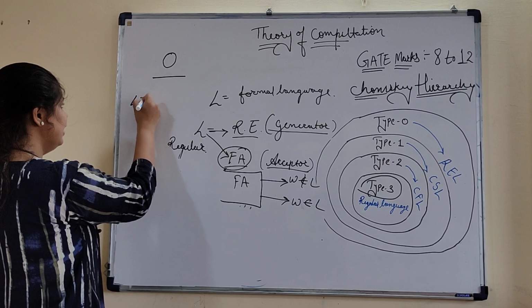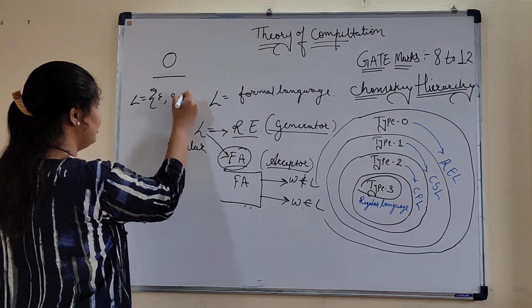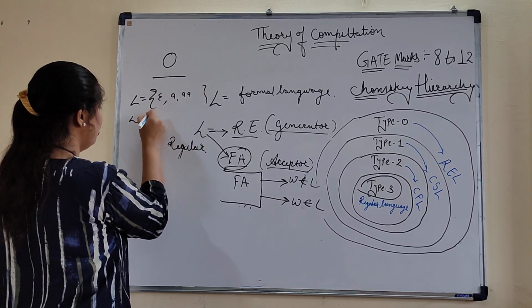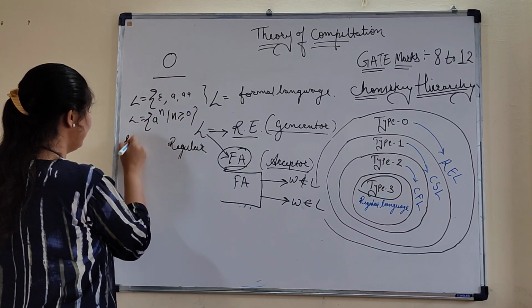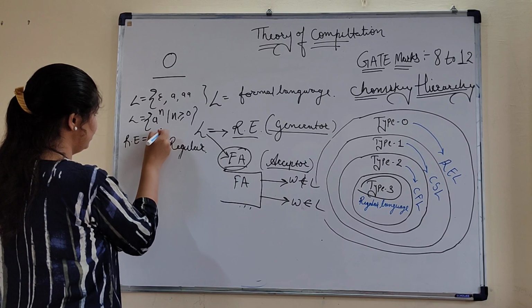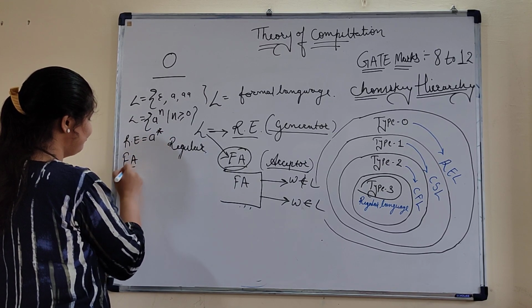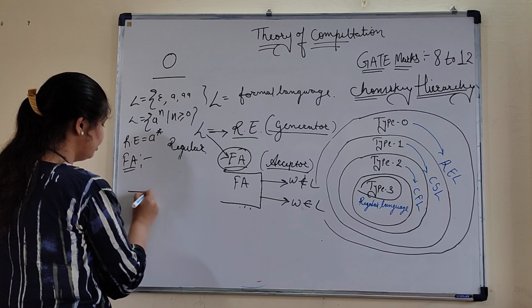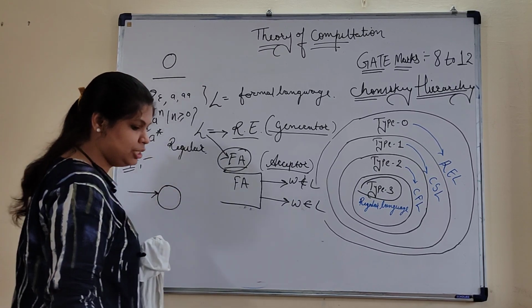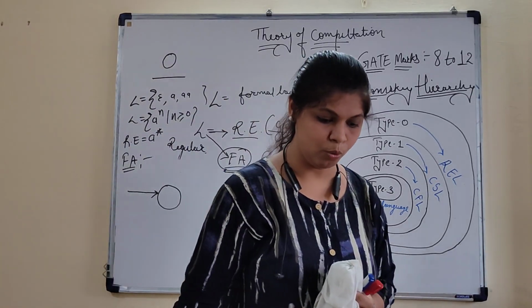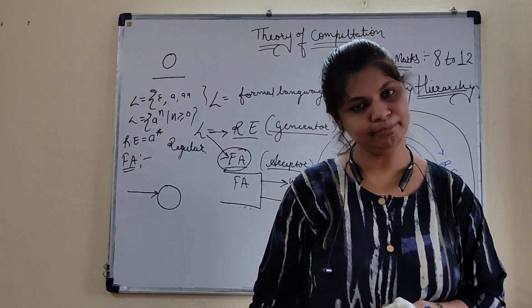We have a language L = {ε, a, aa, aaa, ...}, or in short, a to the power n where n is greater than or equal to 0. We have a regular expression for this also, that is a star. Now we are going to create an FA for this. For the FA, we have the initial start state, which we can represent by this arrow and this vertex symbol.